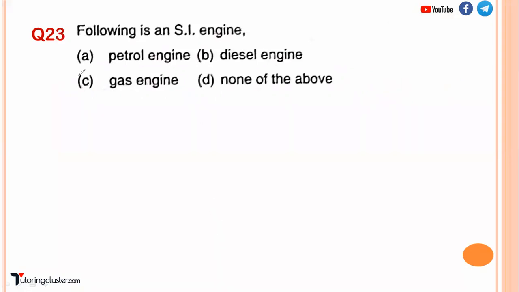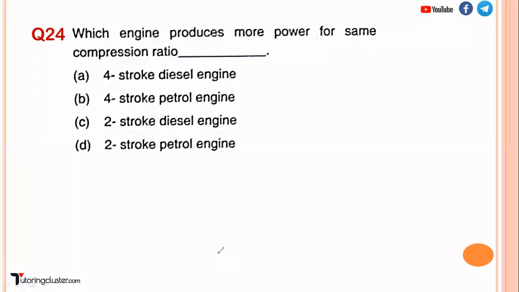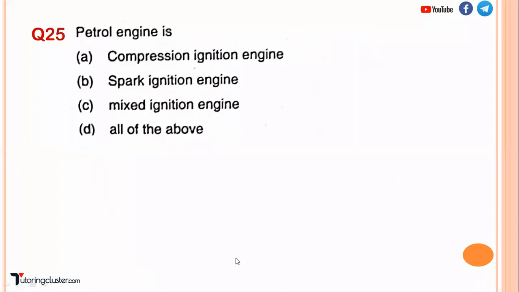Following is an SI engine. So what is the SI engine? It is a petrol engine. Plenty of questions are there on naming, and there are different names. If you read them once, that is more than enough. Now, which engine produces more power for the same compression ratio? Basically, the two-stroke petrol engine produces more power for the same compression ratio. Remember this thing.